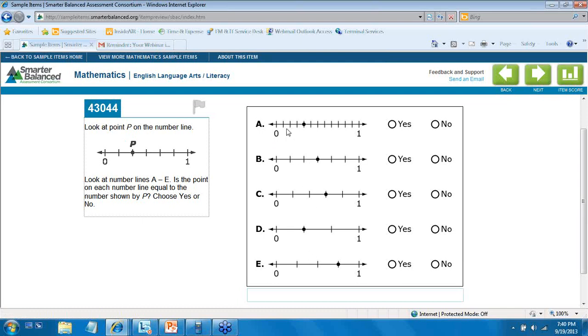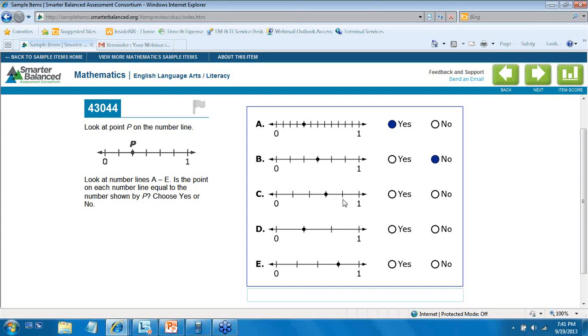So if I look at A, there's a lot of little tick marks here. In fact, there are 12 equal segments, and 1, 2, 3, this is 4. This would be 4 over 12. Is 4 over 12 equivalent to 2 sixths, which is here? And the answer to that is yes. Okay. Here we have 6 equal units. Same thing as what we have in the stem, but this point is a little bit further to the right, so it's not equal to point P. We would click on no.